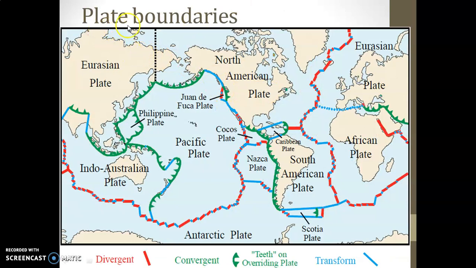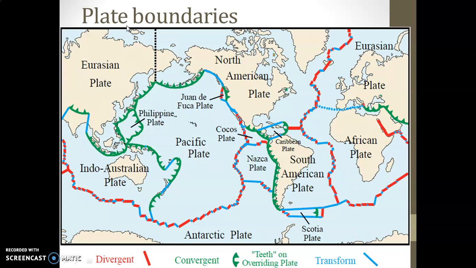Now the next topic is plate boundaries. First, what is the meaning of plate? Plate means a hard lithospheric slab. The word lithosphere stands for the crust, that is the hard layer.